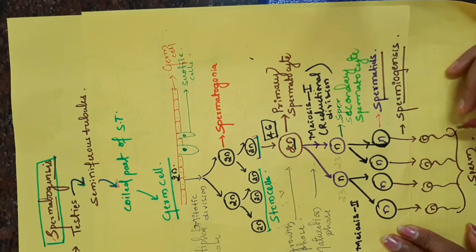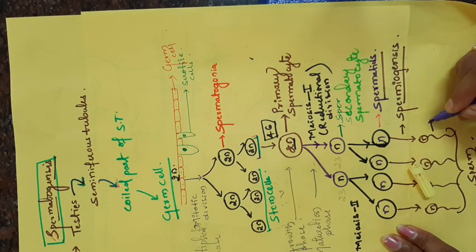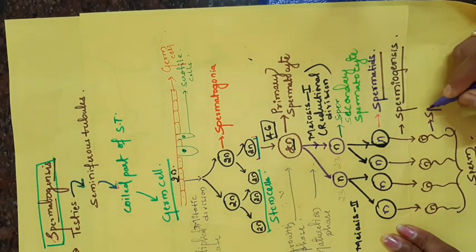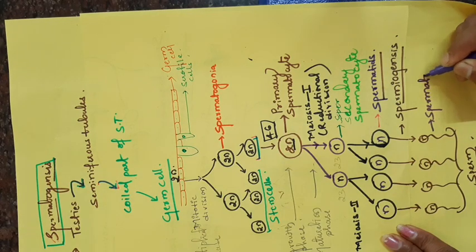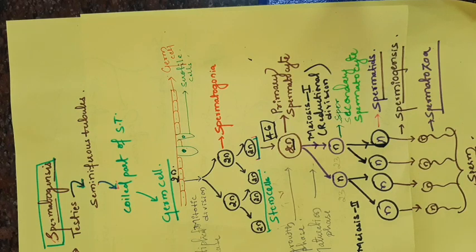After spermiogenesis, the spermatid produces structures called spermatozoa, or motile sperms. This is the actual process of spermatogenesis.